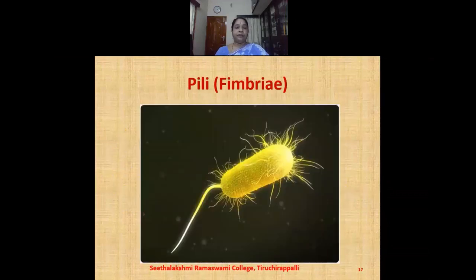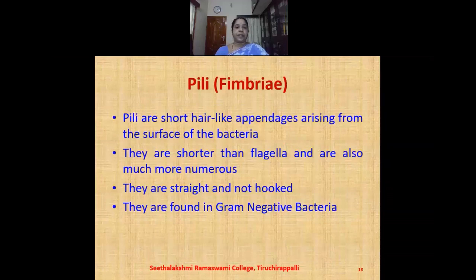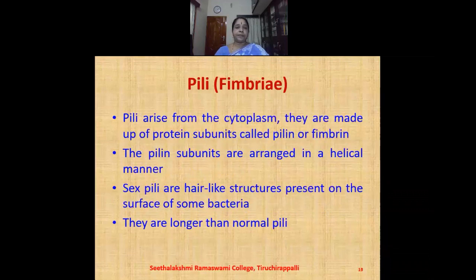In this image we find the pili or the fimbriae present in the bacteria. Pili are short hair-like appendages arising from the surface of the bacteria. They are shorter than flagella and are also much more numerous. They are straight and not hooked, and they are found in gram-negative bacteria.